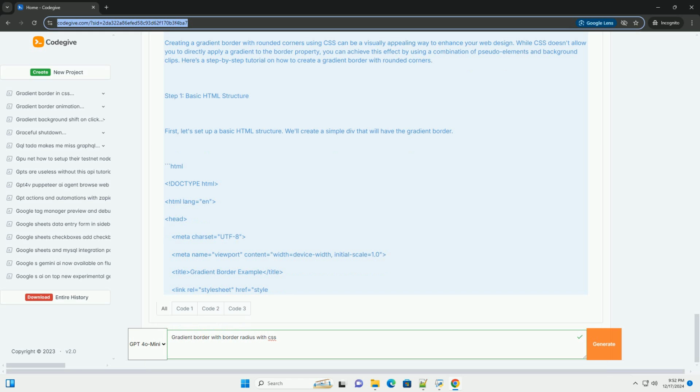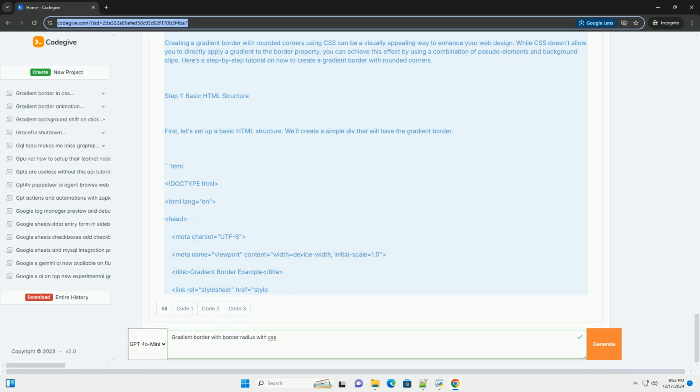Explanation of the code. 1. HTML structure: we have a simple div with a class of .gradient-border that contains an h1 and a p. 2. CSS styling: the body is styled to center the content on the page with a light gray background. The .gradient-border class applies padding, a white background, rounded corners, and an optional shadow to create depth. The ::before pseudo-element is used to create the gradient border effect.